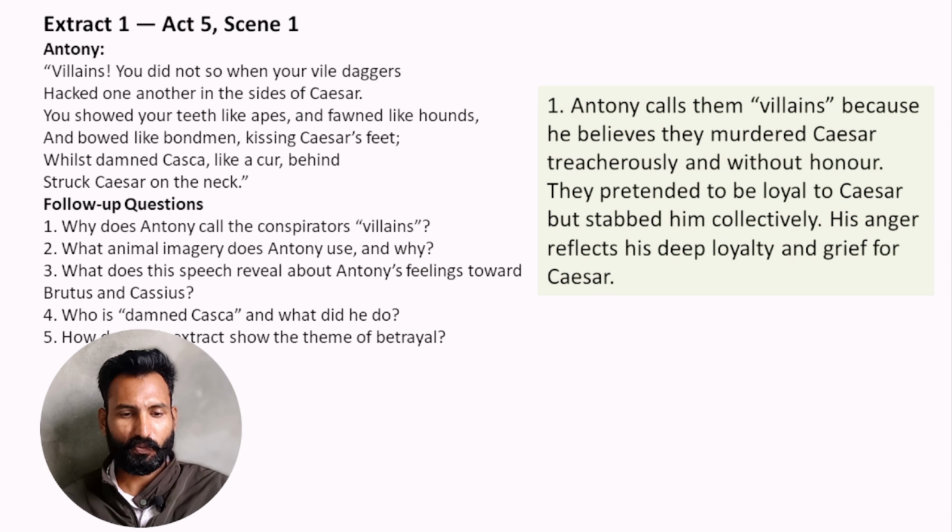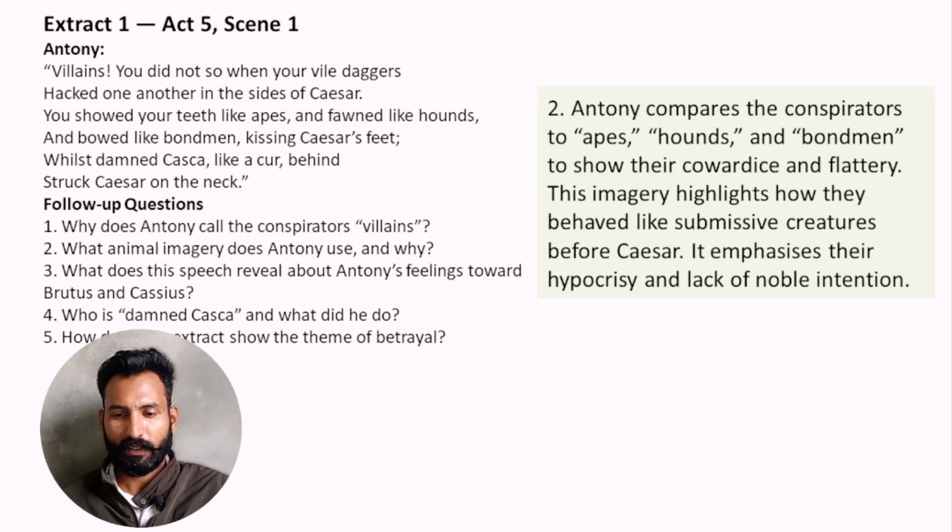Second question: what animal imagery does Antony use and why? Antony compares the conspirators to apes, hounds, and bondmen to show their cowardice and flattery. This imagery highlights how they behaved like submissive creatures before Caesar. So it emphasizes their hypocrisy and lack of noble intention.